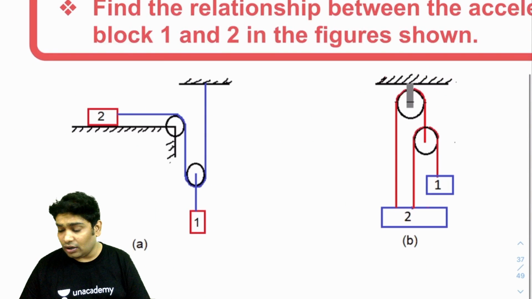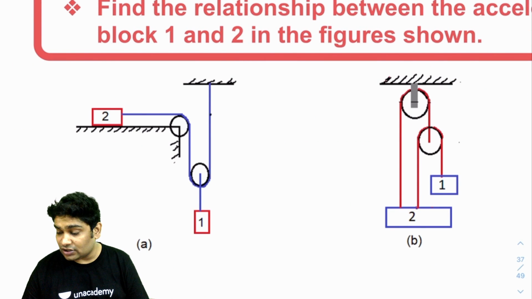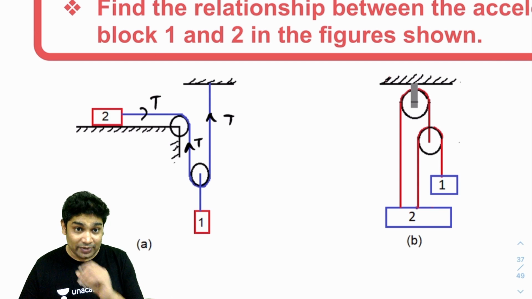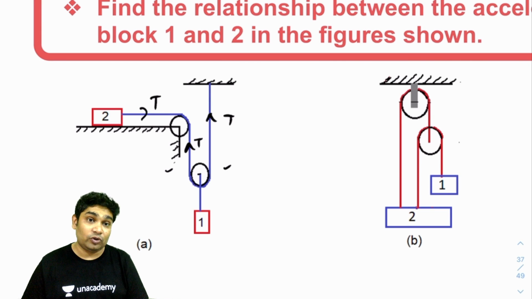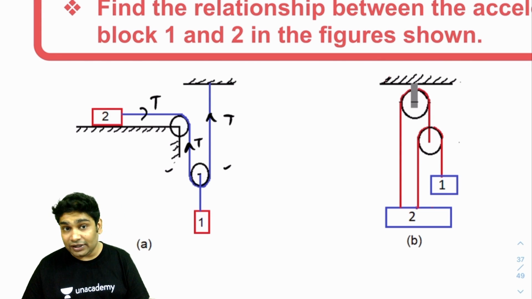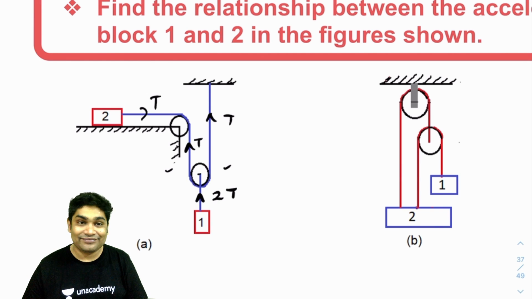Let's start, like always, by marking tensions. So here I will start by marking tension T here, going across the same string, T here, T here, second string. This has to make sure that the net force on the pulley is zero. So the pulley is being pulled up by these two strings with a force of 2T upwards. So to ensure that the net force on the pulley is zero, this one will have to have a tension of 2T.